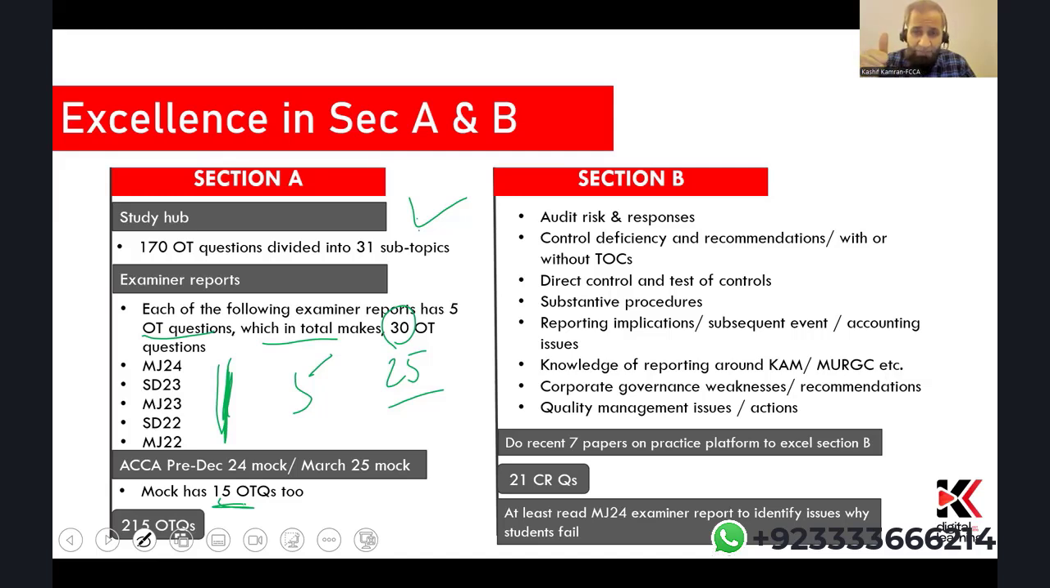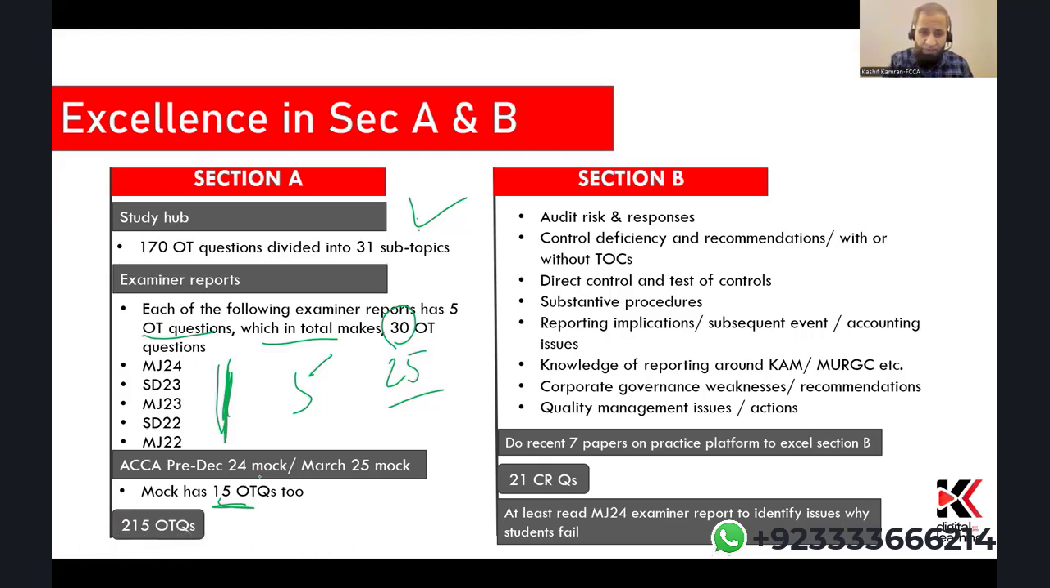170 on the study hub. If you do 6 examiner reports, 6 multiplied by 5, 30 OT questions within the examiner reports, and 15 in your mock exam. So that is 215 OT questions, which you can do from 10th November onwards, and for the March students, 8th February onward. And you can do them in between your coverage of A, B, C, D, E. It's totally up to you. So I have given you a timetable, but you need to change this timetable according to your own circumstances.